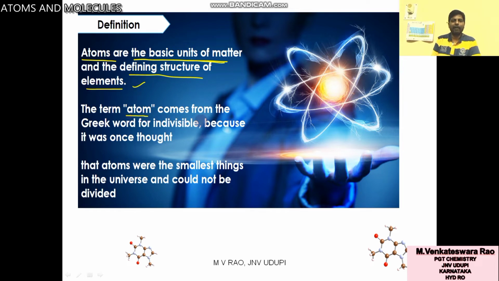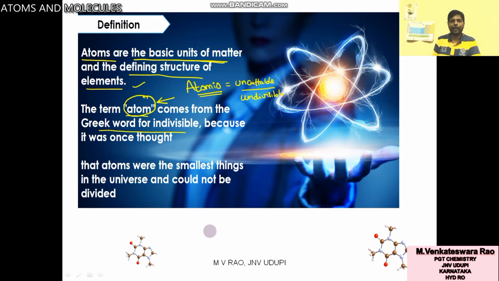The term comes from the Greek word for indivisible. Actually, the term atom came from the Greek word atomos, which means uncuttable, indivisible.